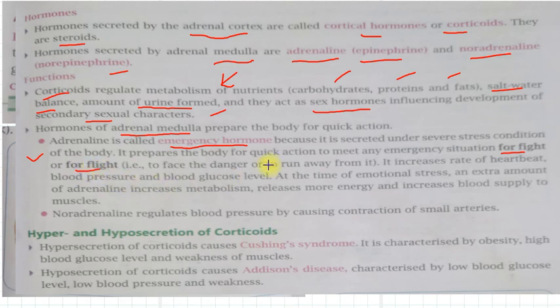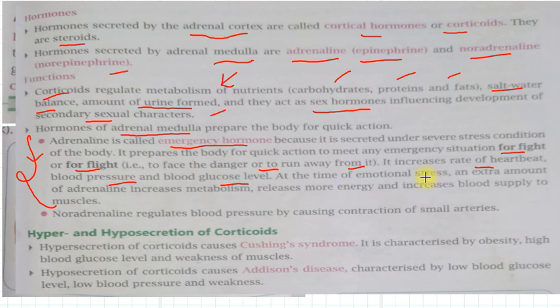When we face any danger, it directs our body to run away from the situation or to face it. It increases the rate of heartbeat, blood pressure, and blood glucose level. That's why at the time of a fight or danger, adrenaline rushes in our body. That is called adrenaline rush, right?